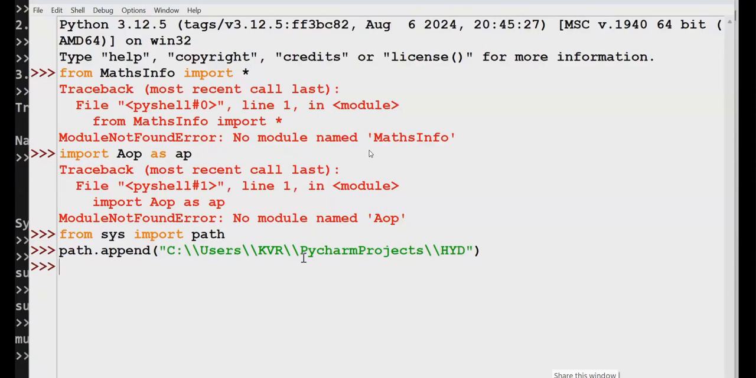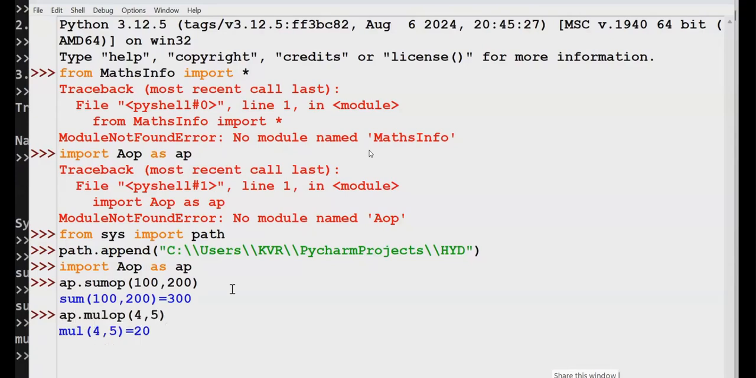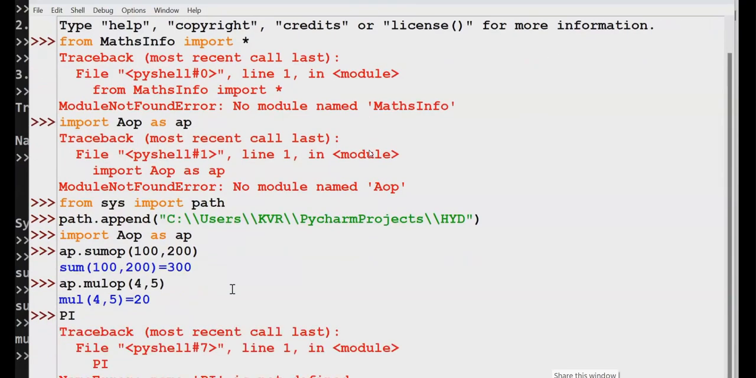Come on now. Come on faster. From maths, from AOP, AP. Oh, beautiful. AP dot sum OP of 100 comma 200. Beautiful answer. Now AP dot MUL OP 4 comma 5. Beautiful answer. Are you following me? So PI gives an error. Why? I need to import. Come on. From maths info, import star.